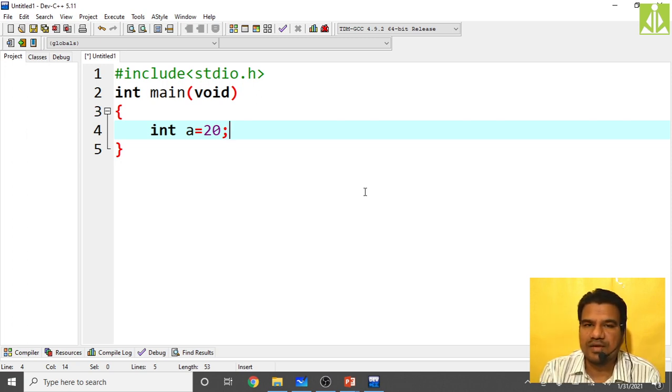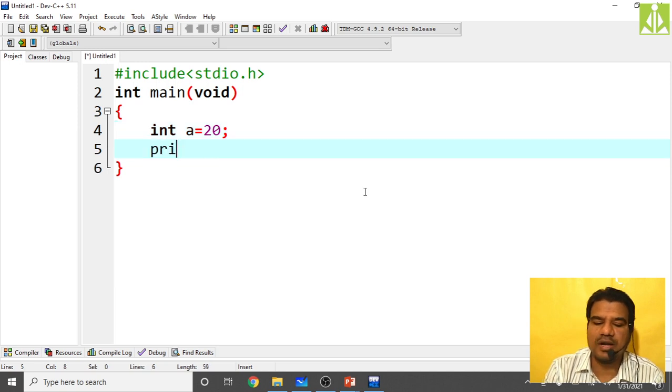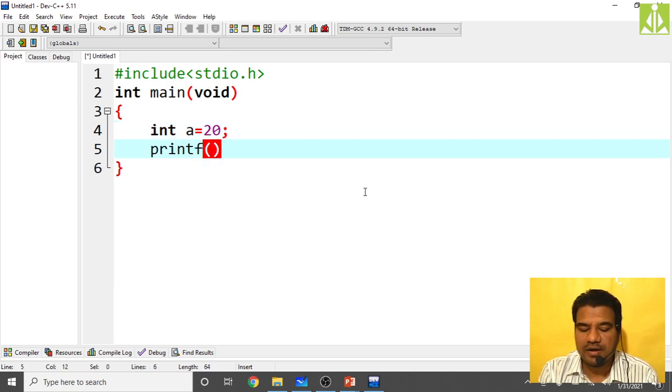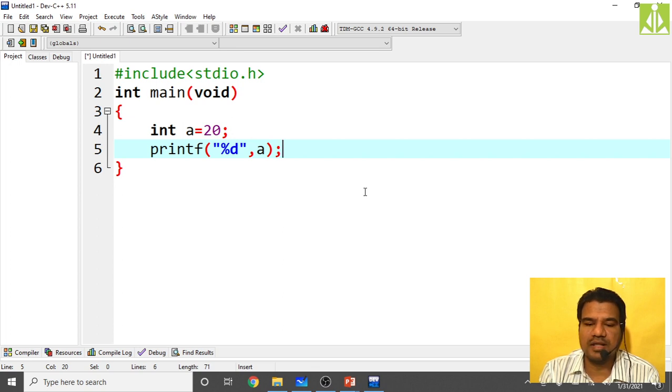We can store only one value, and how are we printing that value? printf percent d, because only one value, so only one printf is enough for printing the value, comma a, that's it. Like this: simple variable declaration, definition, initialization, and printing the value.